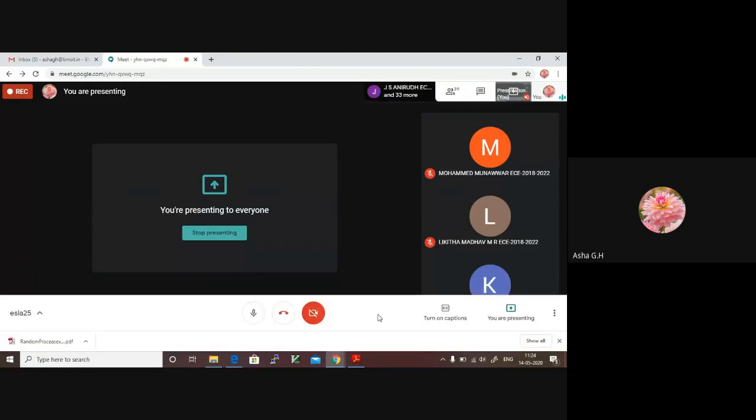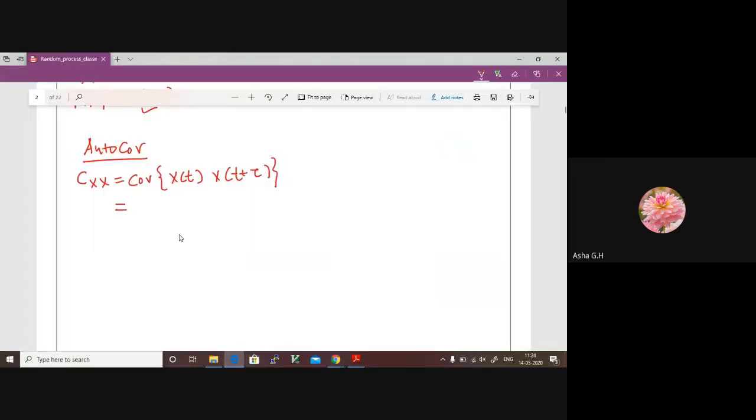Covariance can be represented in terms of expectation. The covariance of x of t is the expectation of x of t minus mu x of t, and similarly for x of t plus tau, the expectation of x of t plus tau minus mu x of t plus tau.